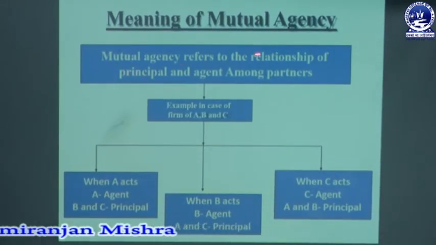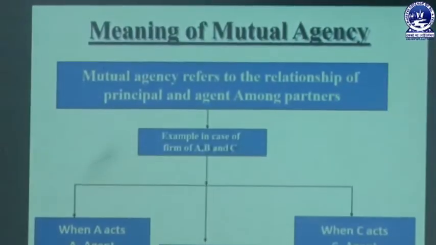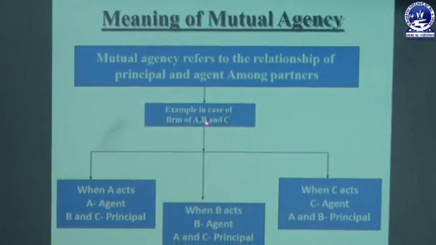Mutual agency refers to the relationship of principal and agent among the partners. When one partner is called the active partner, that active partner is treated as principal and the others are his agents. So there is one example. In a partnership firm, A, B, C are 3 partners.